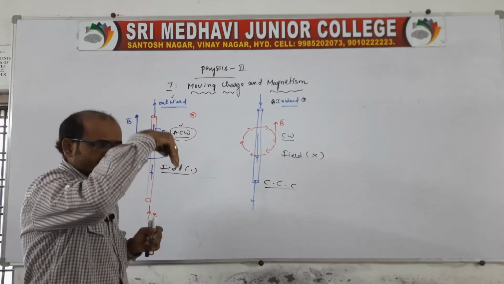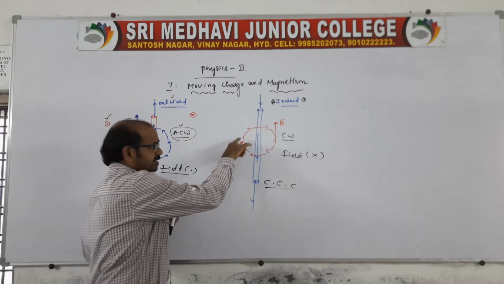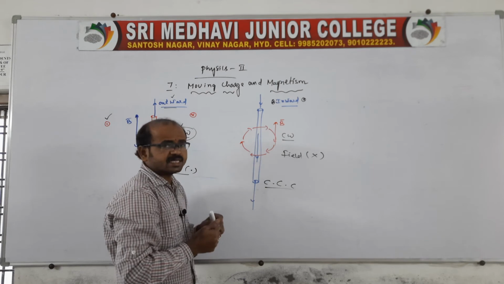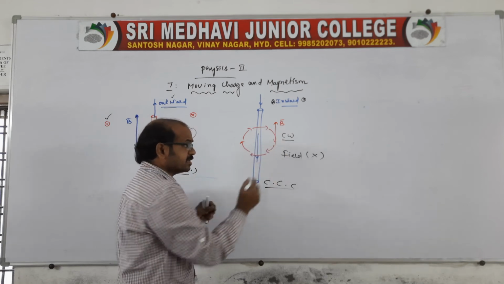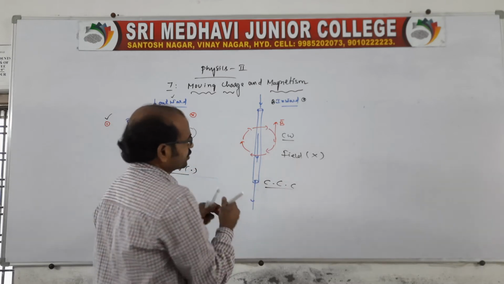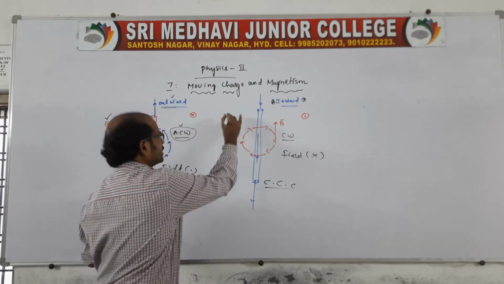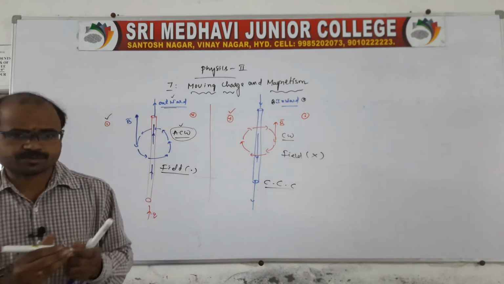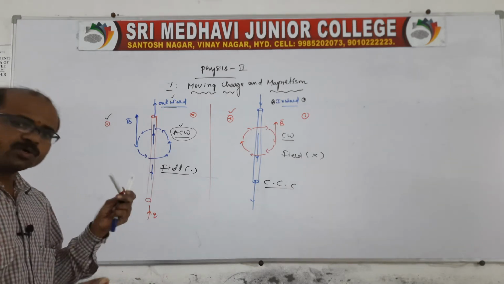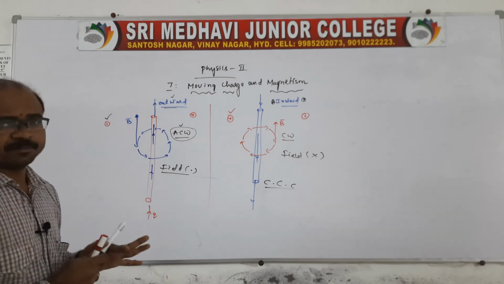Inward, we can call inward, and the direction of the magnetic field is clockwise. The majority field will be cross. Of course both will be there, here the dot, here the cross, but the main field is cross only, not dot. Both will be there, but in this case only cross is the majority.